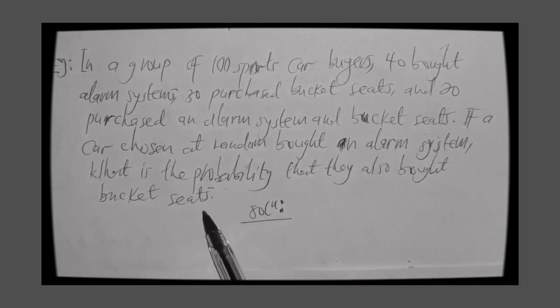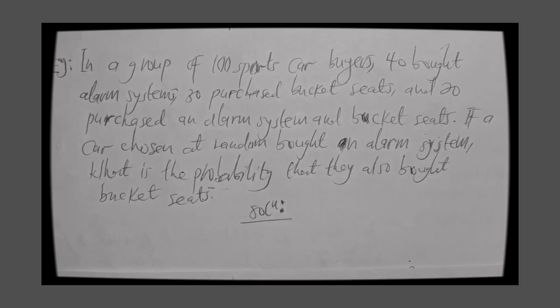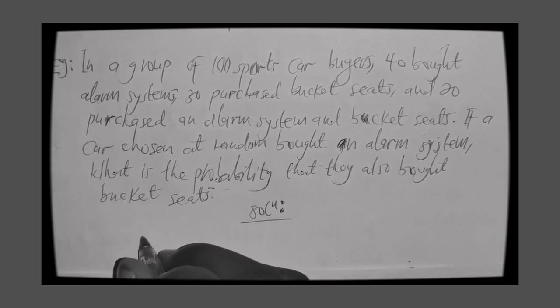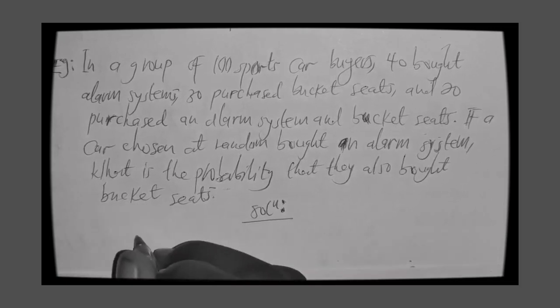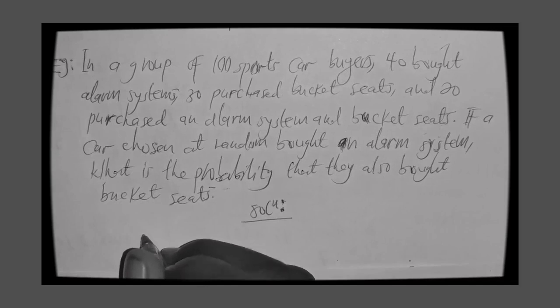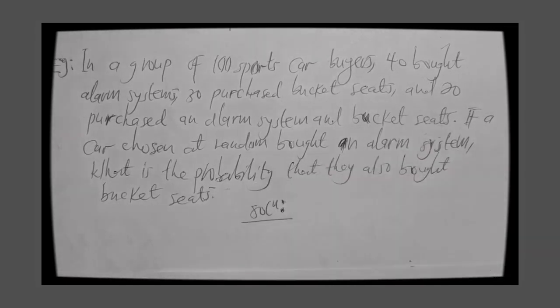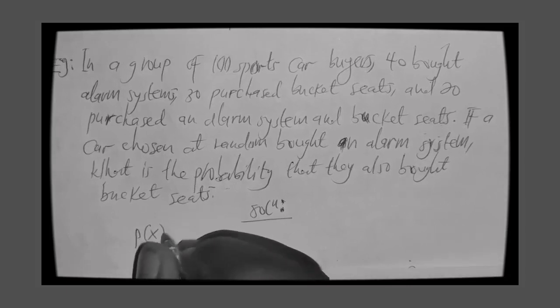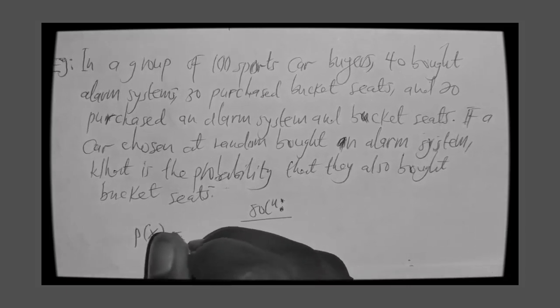A bag. So the first thing you need to identify is this. Let the alarm system, because we have 40 alarms, be probability X, and that represents 40.